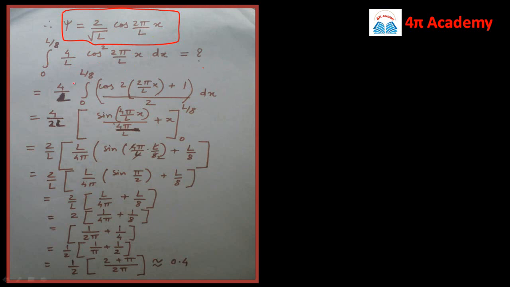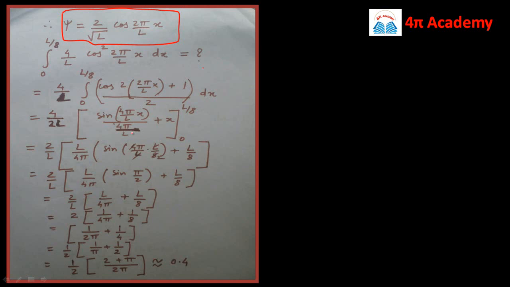So that will be equal to 4 by L. This is constant, so it can be taken outside the integration. It is 0 to L/8. Again, by using the same trigonometric relation, it will be cos of 2 times 2 pi x by L plus 1 by 2 dx. So it is 4 by 2 times L. This 2 we have taken outside. And the integration of this cos is sin 4 pi by L x divided by 4 pi by L plus x from 0 to L/8.